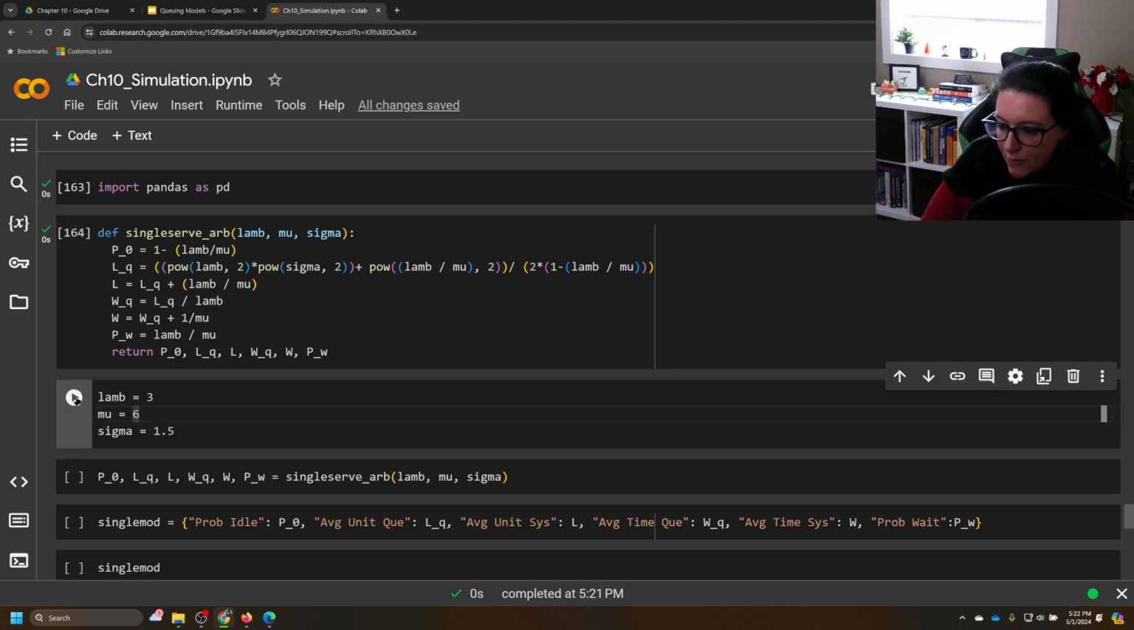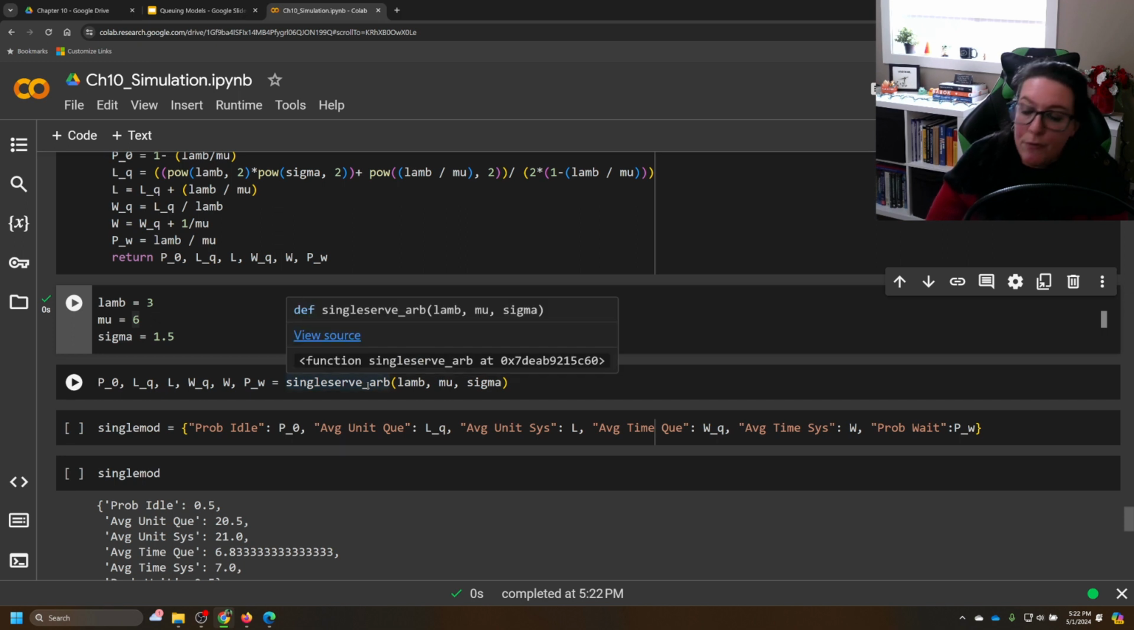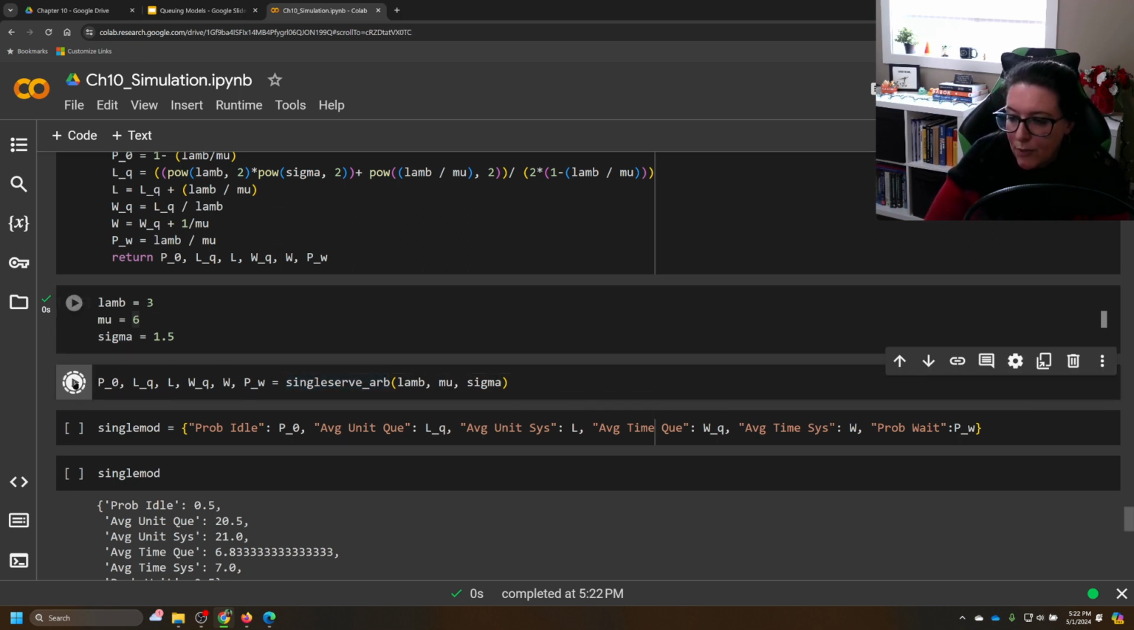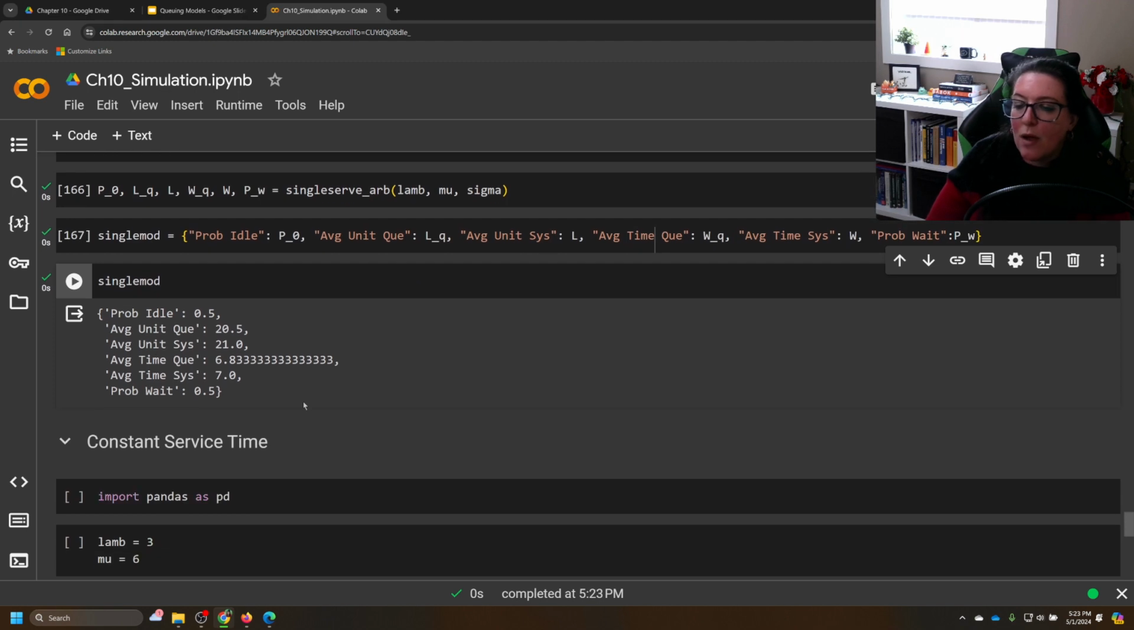All right, so what we're going to do is call our single serve arbitrary function. We give it our lambda, our mu, and our sigma. Then let's take that output and turn it into a dictionary so we can give this nice little report. The probability of idle is going to be that P naught. We've given names to all these different values, which allows us to do a run to show that the probability that we're going to be idle is 50%.